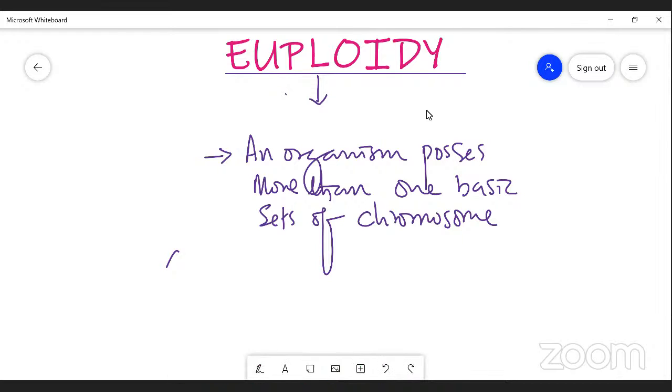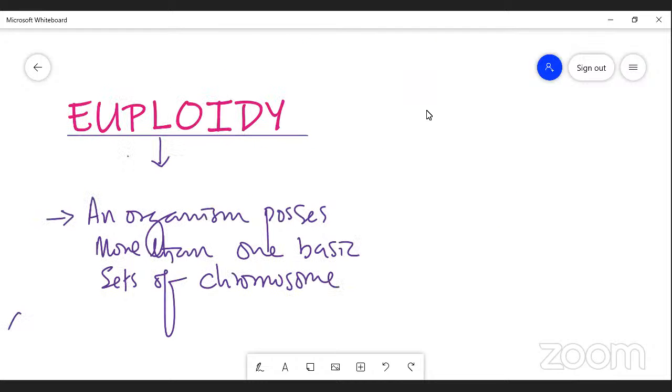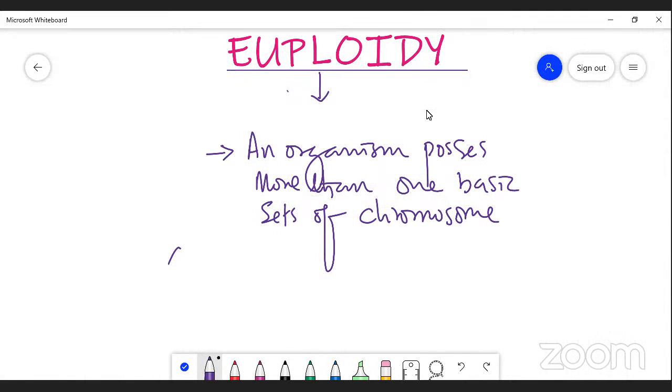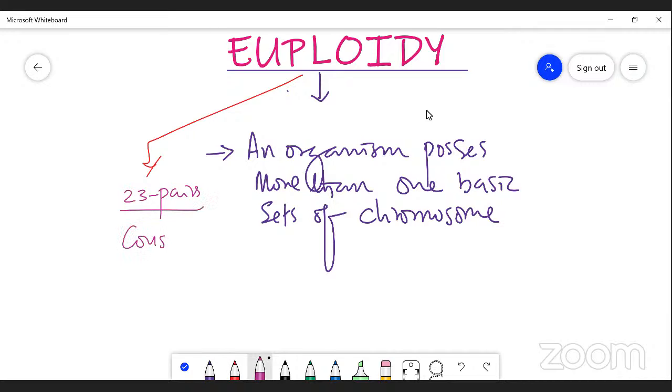Actually, basic sets is nothing but the constant number of chromosomes of an organism, right? So every organism may possess a constant number. The chromosome number is a constant. It is also known as a specific number. Say for example, a human being has 46 chromosomes, so 23 pairs. These 23 pairs are constant or specific, or it is also known as a specific number.